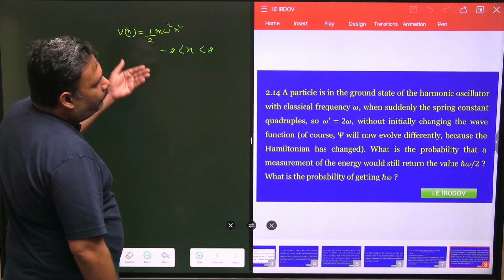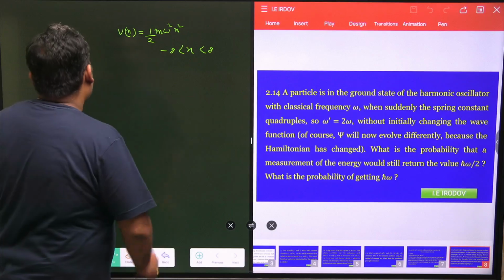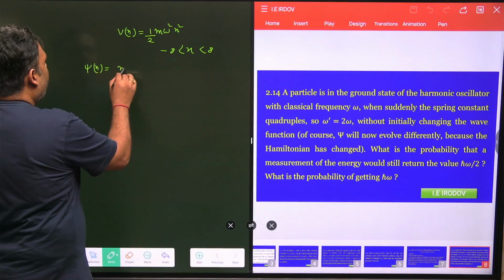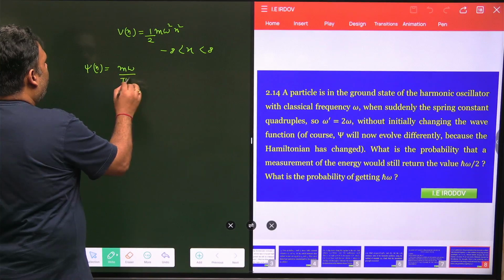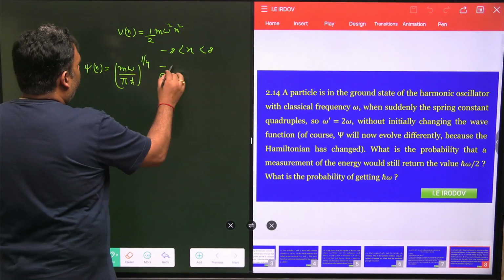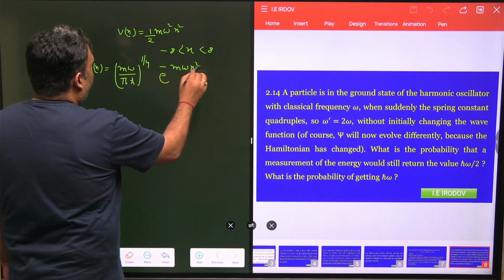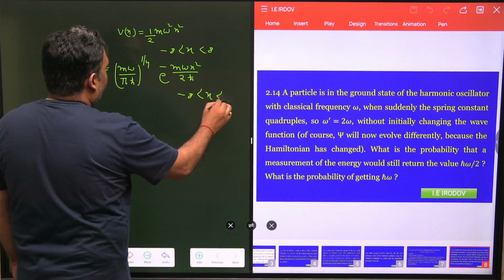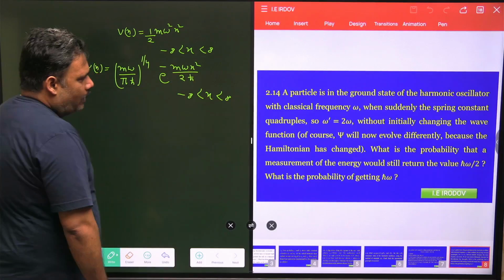Initially my particle is in the ground state of this potential, so I can write the wave function as (m omega upon pi h cut) to the power 1 by 4 times e to the power minus m omega x square upon 2 h cut, where x is between minus infinity and plus infinity.